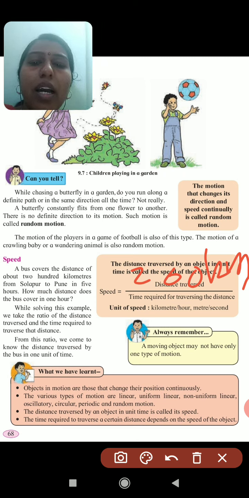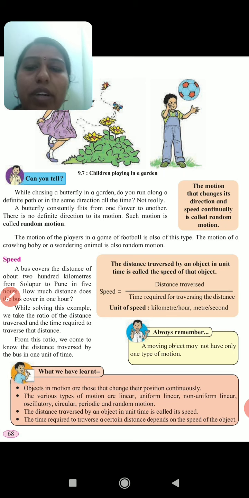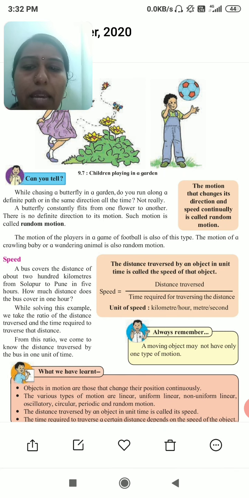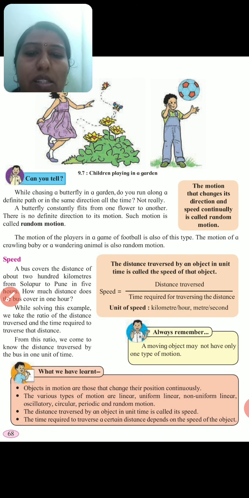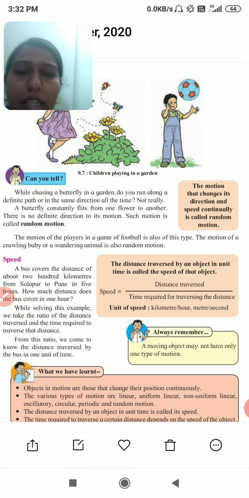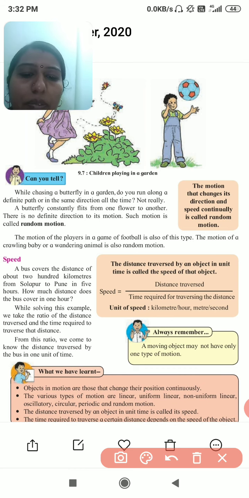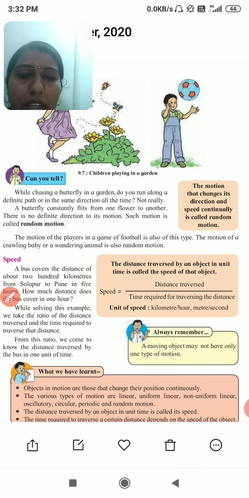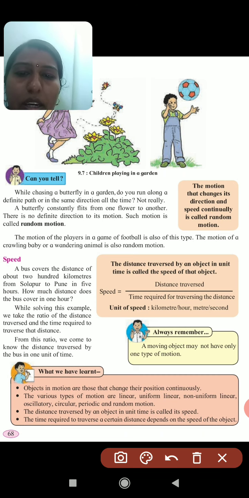So, how much distance does the bus cover in 1 hour? To solve this example, you have to take the ratio of distance upon time. The distance is 200 and the time is 5 hours.